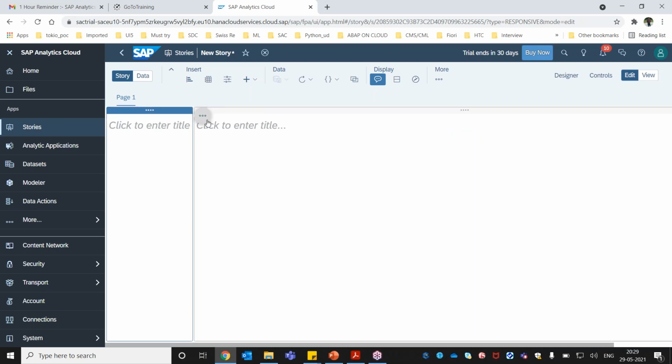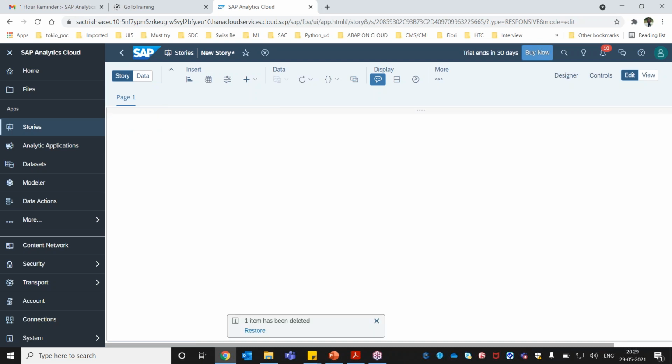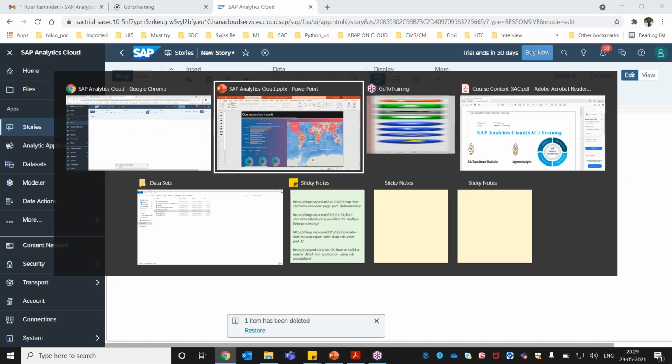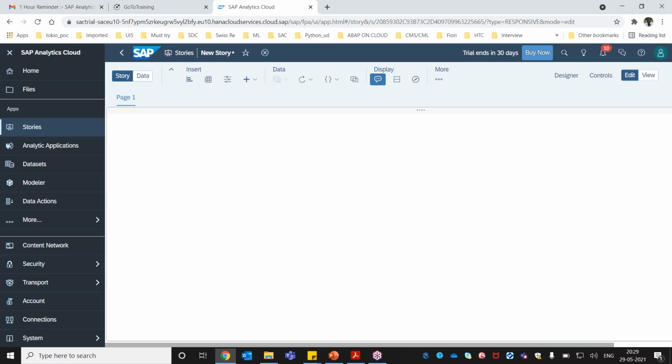As of now, this is not required for our use case, so I'm just going to remove this, and also this title is not required, so I'm going to delete it. Now coming to the requirement, we need this kind of chart where we have something called final discount, order value, and all those things. So for that I need to create a chart. There's an option called insert. You can go and click on insert,